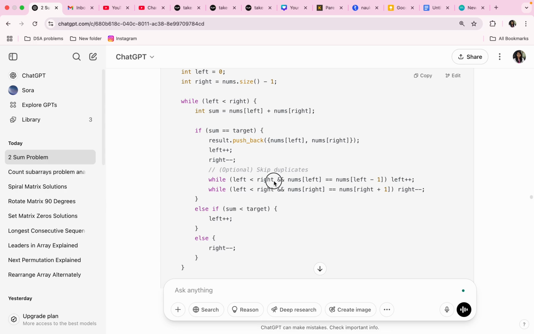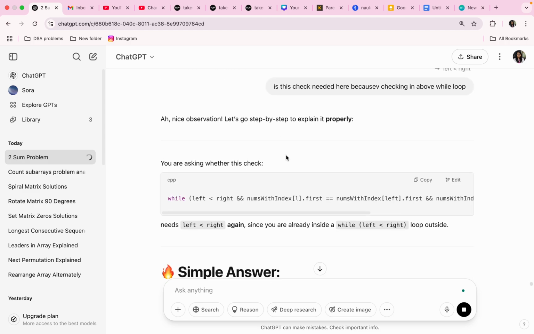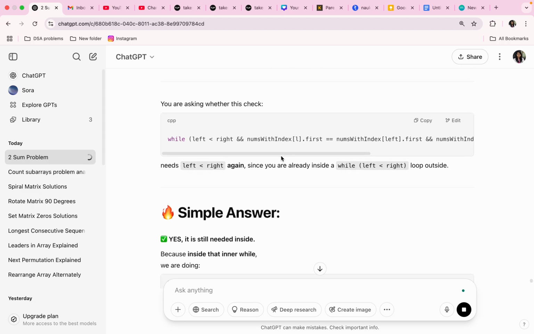Okay, let's just clarify. Ask ChatGPT: is this check needed here, because we are already checking the same condition in the above while loop? Explain whether left is less than right is needed.